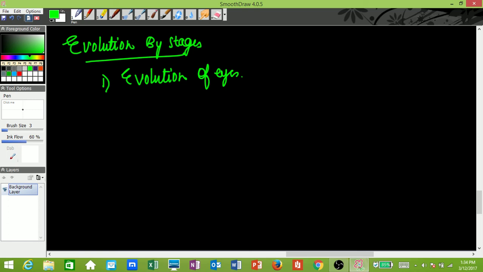That's the important part. The second part which you need to study in evolution by stages, which is important, is the relation between birds and reptiles. So how birds have evolved from reptiles, that is an important portion, right? It is very very frequently asked. Explain how birds have evolved from reptiles.